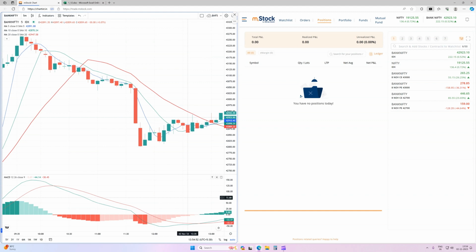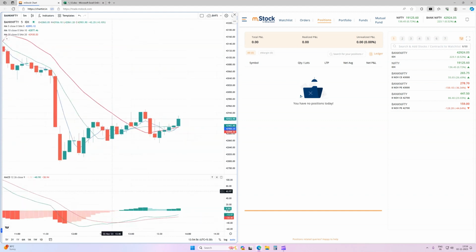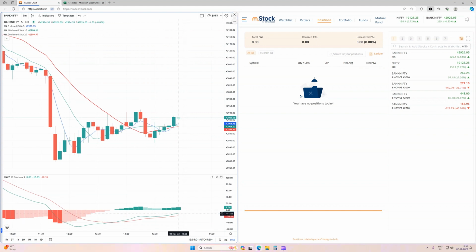But based on my observation, I have further analyzed that if we are going for the buy side, then the MACD line should be in the positive zone, or at least testing the 0 level. Now it is showing a value of -9 or -10. It should be at least 0 or in the positive zone, then only we'll go for the buy side.